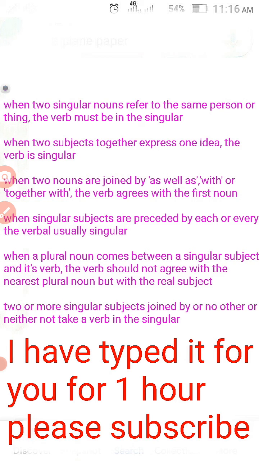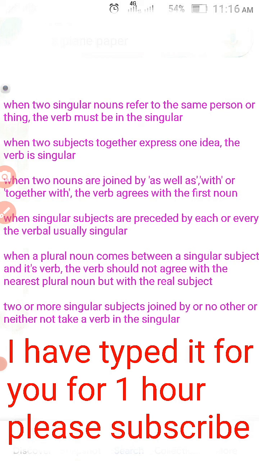Now we have to use what they are telling you. If the situation is like this, we have to agree with the real subject. Means we should not look at books, though books is plural. Here we have to look at the quality. Means we have to see the quality and agree. We have to agree with the real subject. Okay. Now next one.